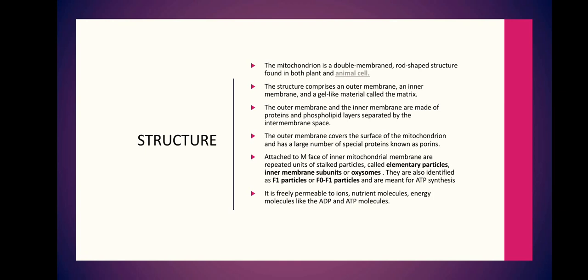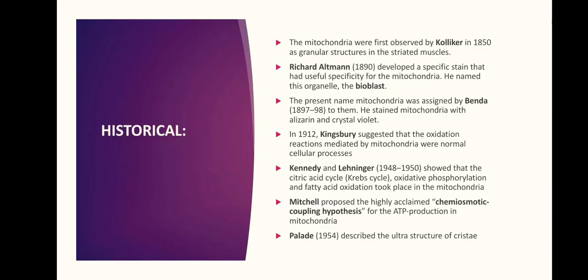The outer membrane covers the surface of the mitochondria and has a large number of special proteins known as porins. Attached to the inner face of the mitochondrial membrane are repeated units of stalk particles called elementary particles, inner membrane units or oxysomes. They are also identified as F1 particle or F0 and F1 particle, which are the site for ATP synthesis. It is freely permeable to ions, nutrient molecules, energy molecules like ATP and ADP.